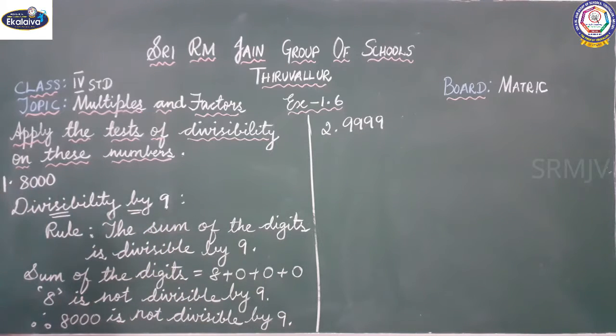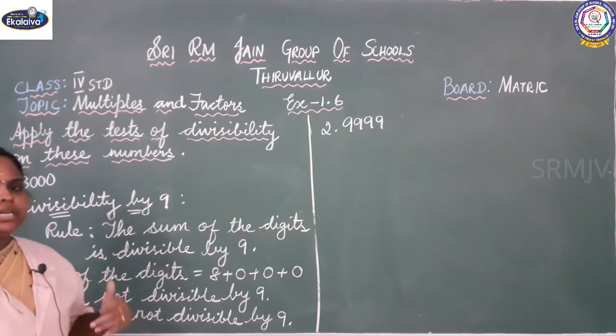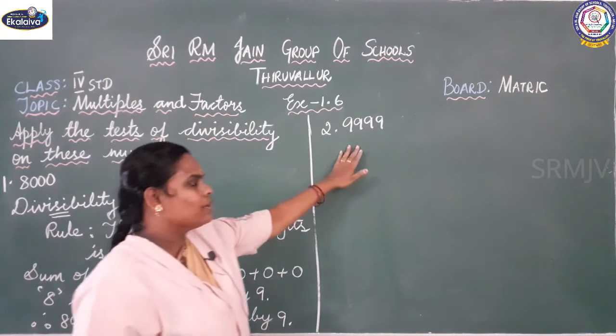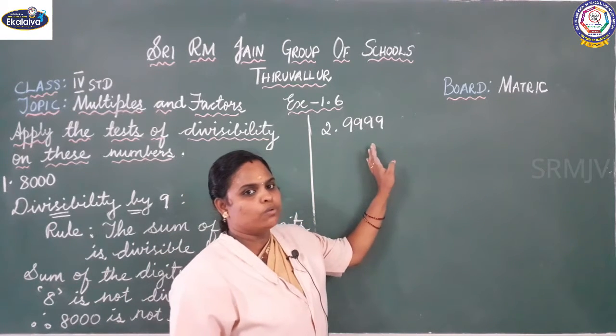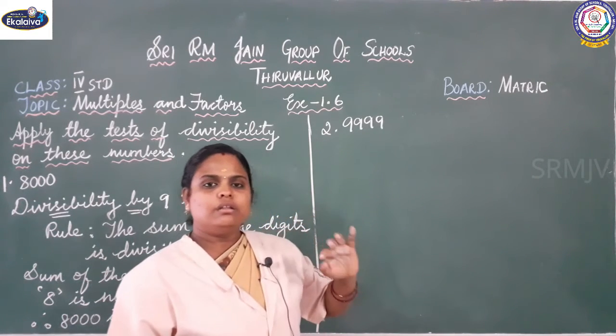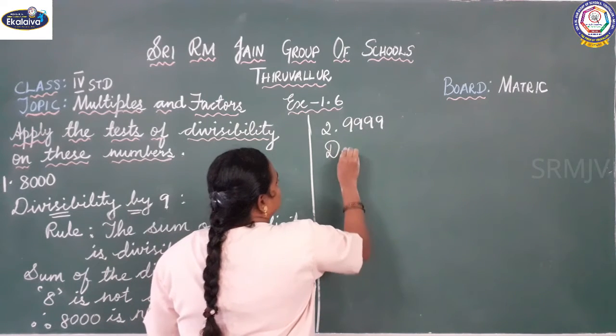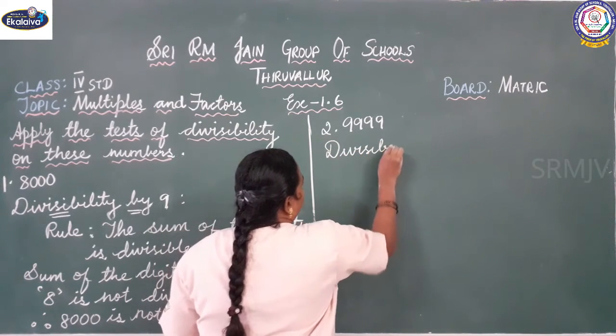So that's all children. We have checked the divisibility rule for 2, 5, 10, 3, 4, 6 and then 9. Next one also we are going to check the divisibility rule for 2, 5, 10, 3, 4, 6 and 9. Okay, so listen, divisibility by 2.